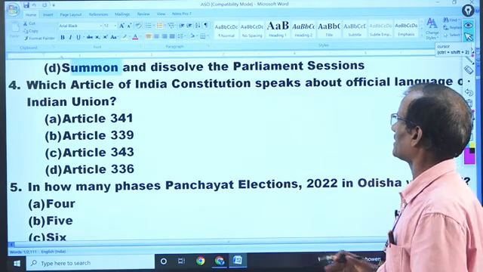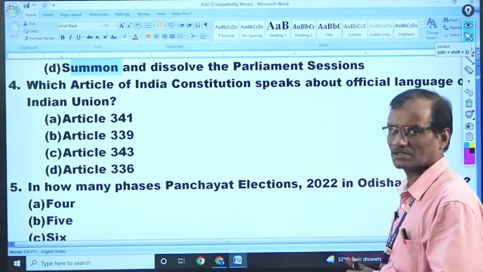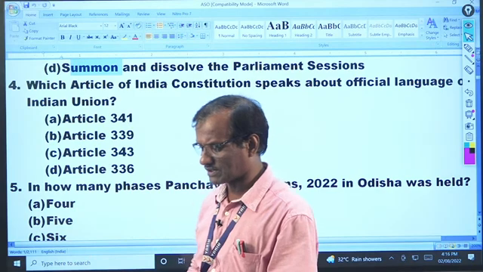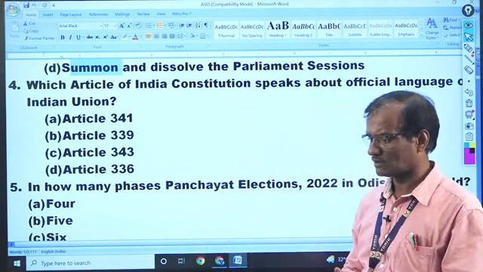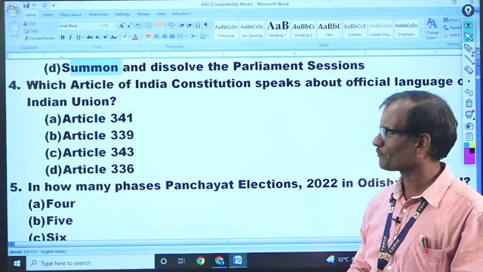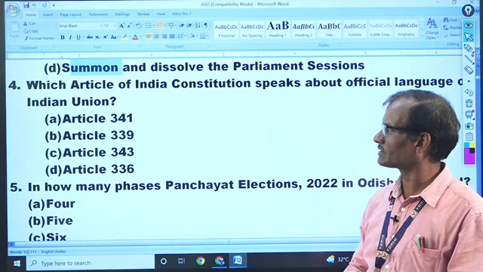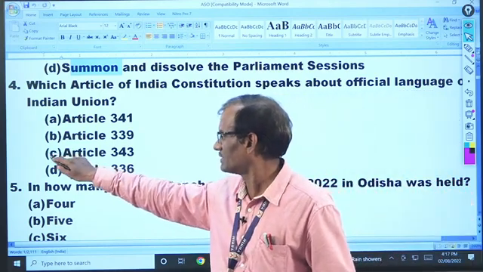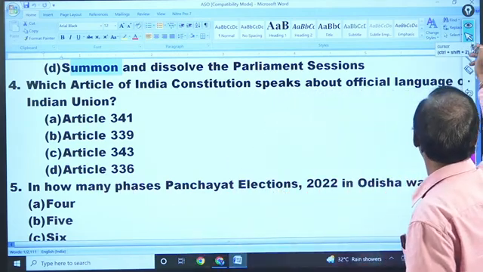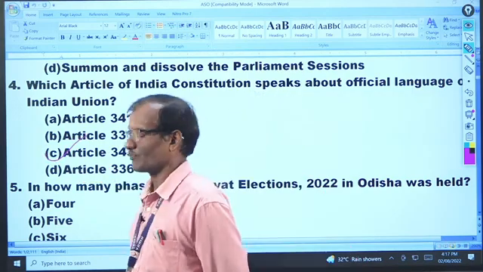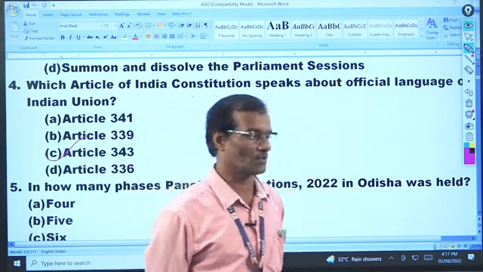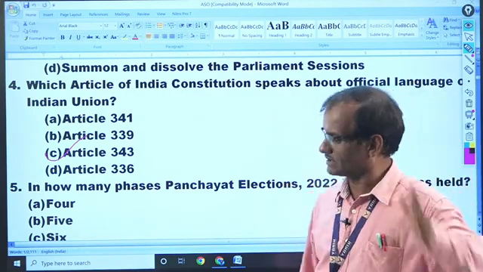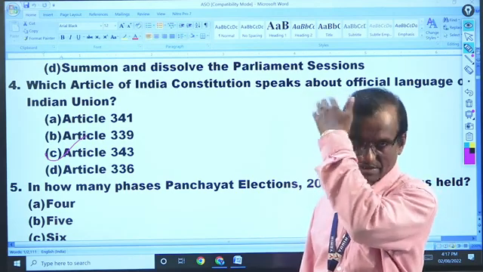Which article of the Indian Constitution speaks about the official language of the Indian Union? That is 343. Article 343 speaks about the official language. There is also the language to be used in the Supreme Court and the High Court. That is 348, and the language used in the Supreme Court and High Court is English.